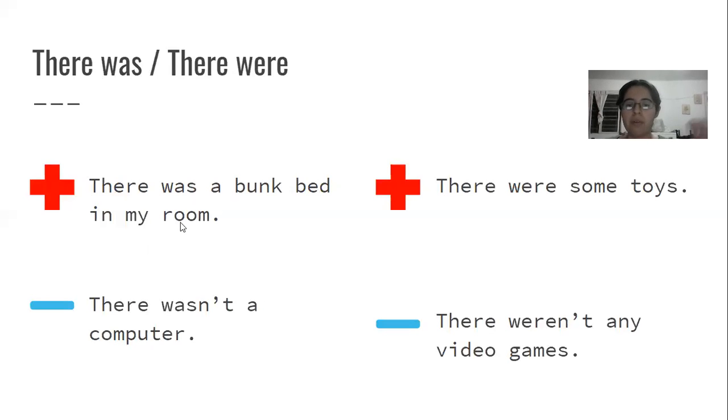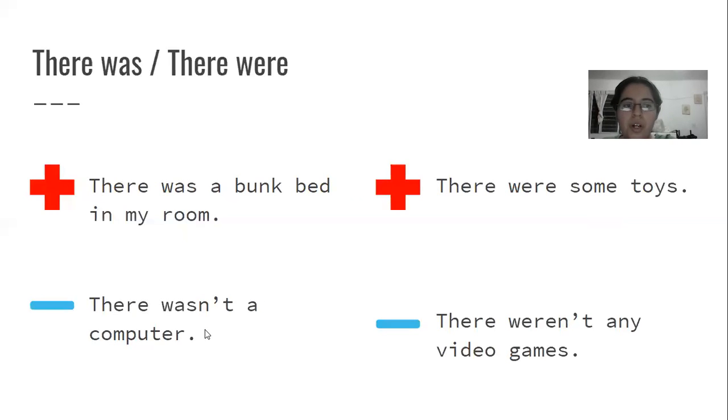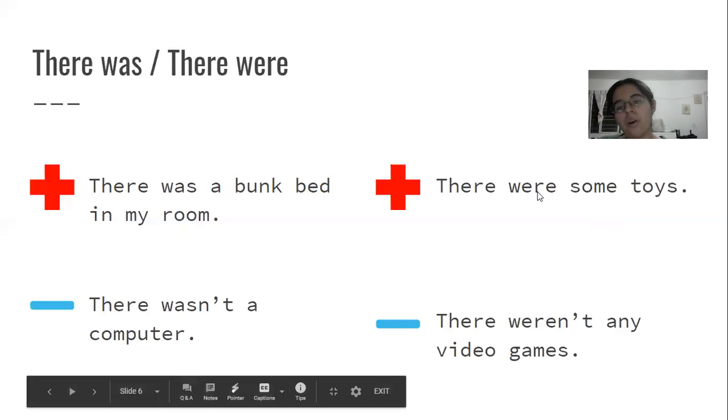A bunk bed, the ones that have like a bed on the bottom and the bed on top. So when I was younger, there was a bunk bed in my room. But there wasn't a computer. I didn't have one when I was younger. Then there were some toys, but there weren't any video games in my room.